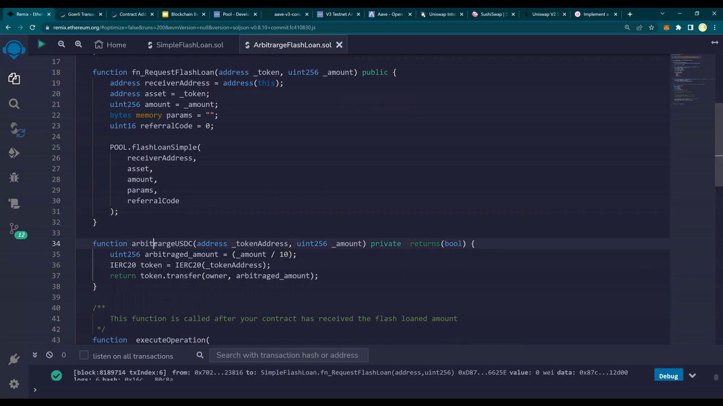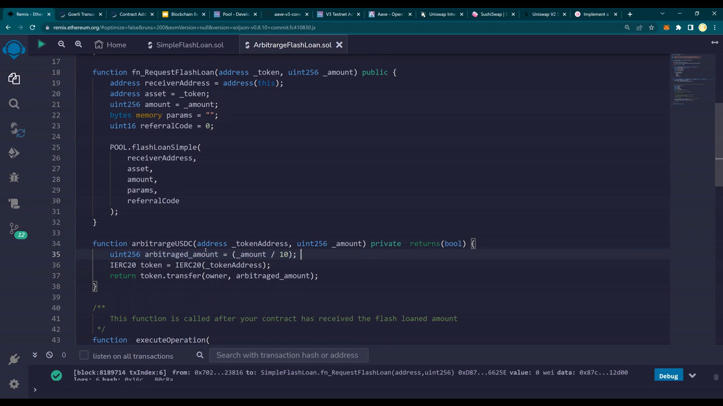So arbitrage USDC, whatever is my token address and whatever is the amount. That means the USDC and the amount, when it comes in, I get 10% of profit. So this is my arbitraged amount. Can you get a 10% profit? Probably not, right? Can you get 2%? Maybe yes. But just for the sake of our discussion, we are assuming that it's simple math.